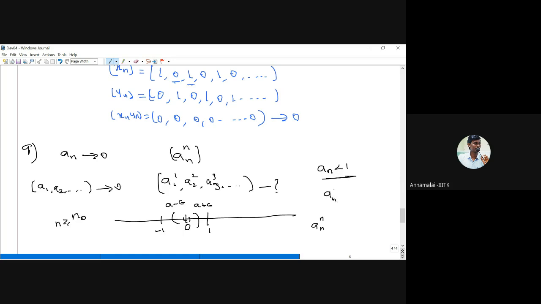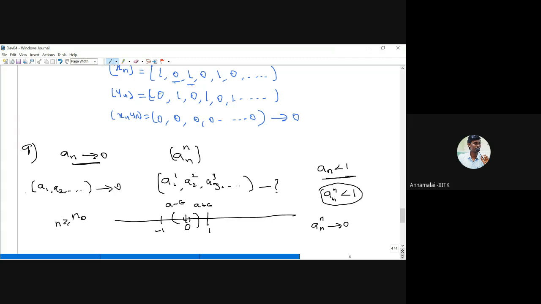Therefore an power n is also less than 1. 1 power 1 is nothing but 1, so this is also less than 1. Therefore it approaches 0. But instead of an converging to 0, suppose an converges to some number more than 1, then we cannot say an power n converges; it need not converge. Okay, got it? This happens only because an converges to 0.